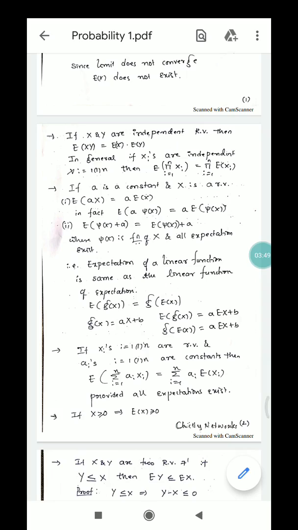Okay, and moving on, this is also one of the properties: expectation of phi of x plus a is expectation of phi of x plus a, because expectation of a is a only. Therefore, expectation of a linear function is the same as the linear function of expectation.